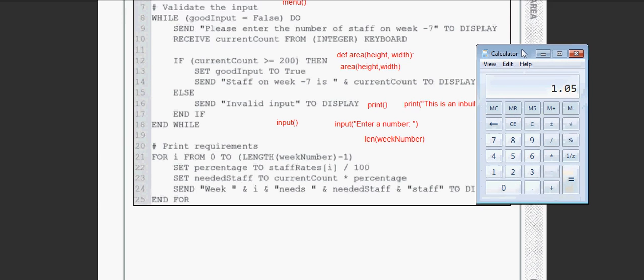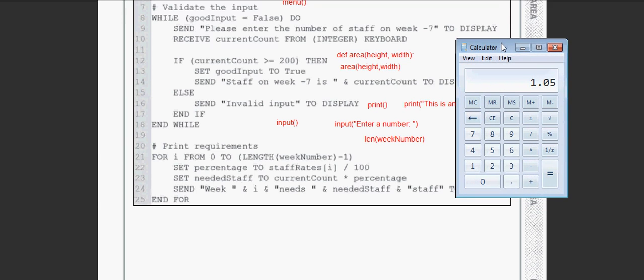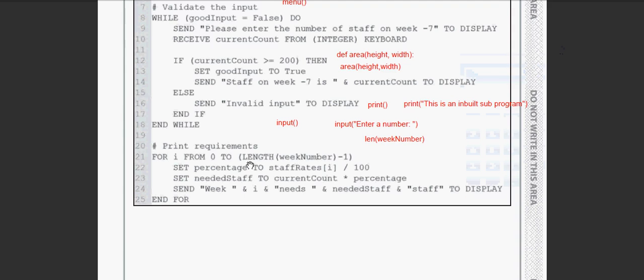So in order to be able to store 1.05, what data type do we need? And the answer would be a real. It can't be an integer because we've got a decimal. So the answer is a real. And I hope you can see that it's not a straightforward question like the Boolean one was. They are testing your ability to understand the pseudocode.